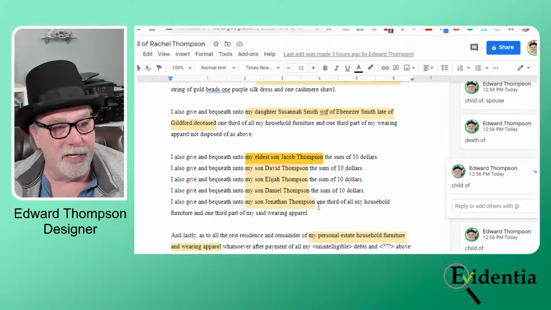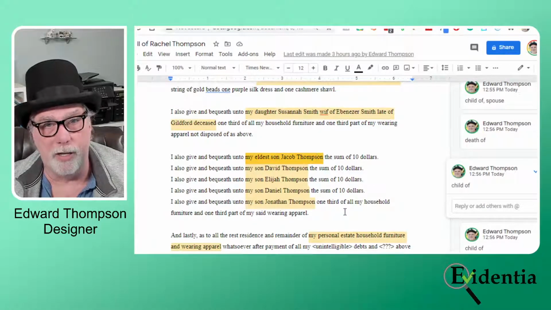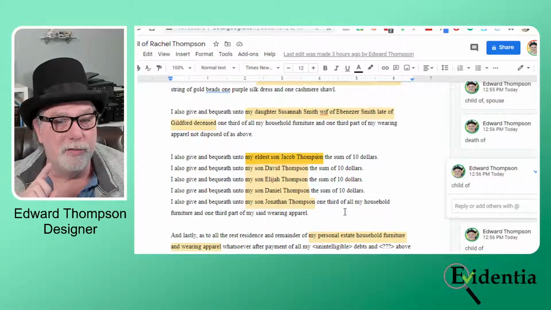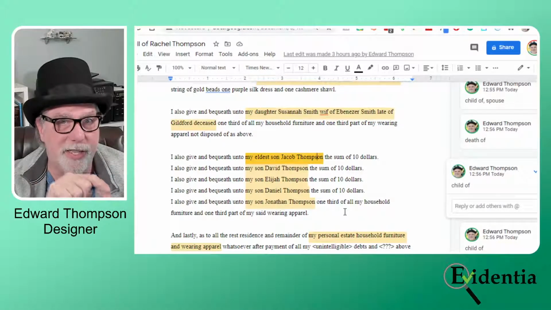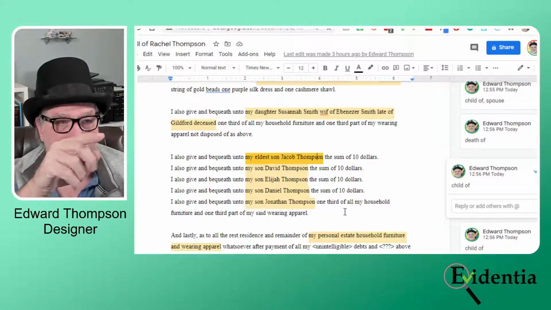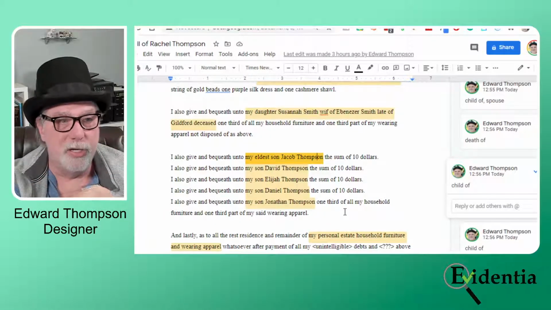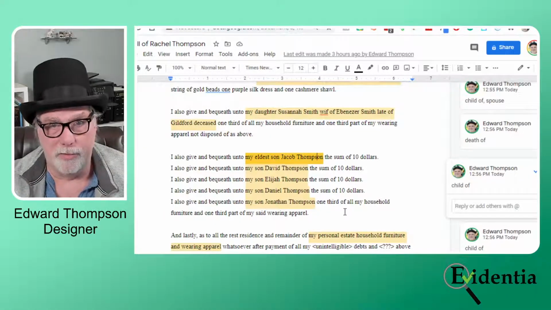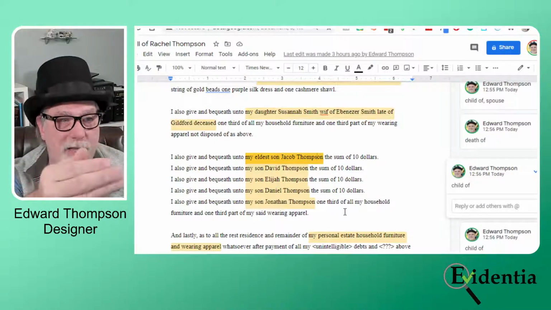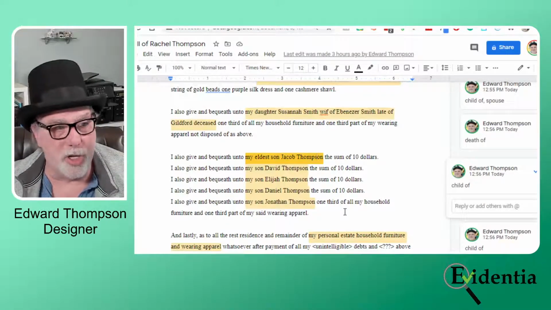But Jonathan is getting 1/3 of the furniture and 1/3 of the wearing apparel. So let's come back to that. So now I've given out, or she's given out, 2/3 of her household furniture and wearing apparel, having given some of the more valuable stuff to her eldest daughter, Hannah.